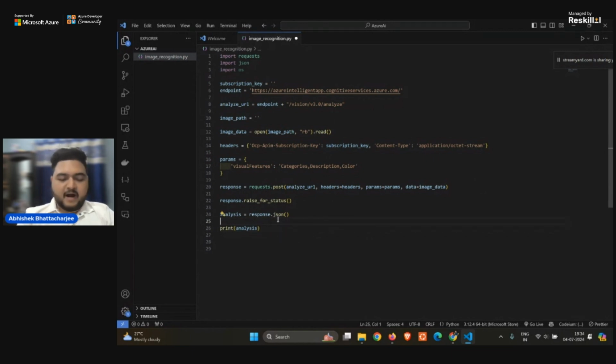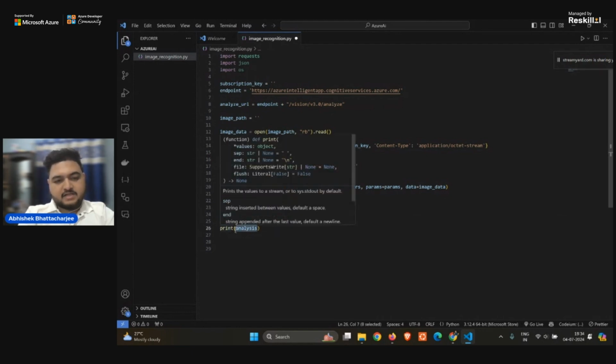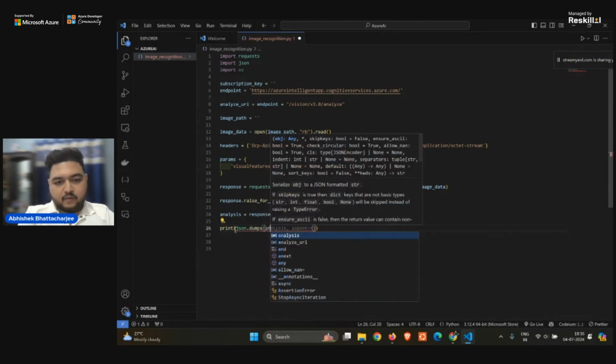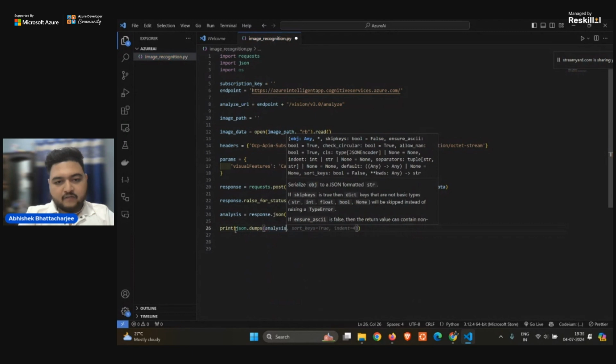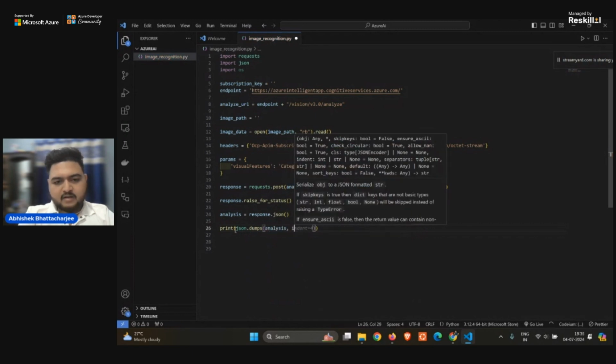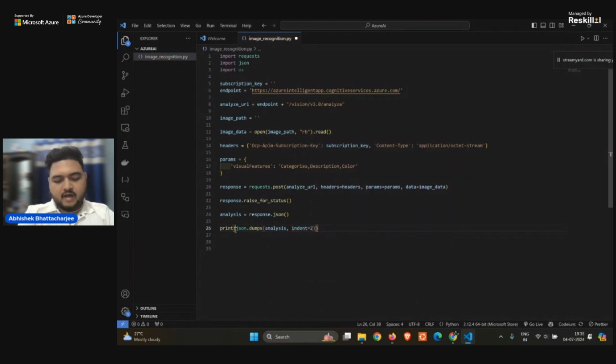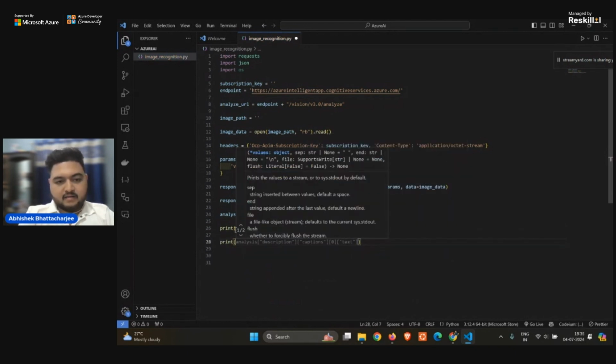And apart from this, I want something else as well. I just don't want to print the analysis. I just want to print the analysis in a particular format. That is json.dumps, and it will give you the analysis with an indentation of, let's say, 2. Okay, indentation of 2. And lastly, I will just print the analysis or the description.